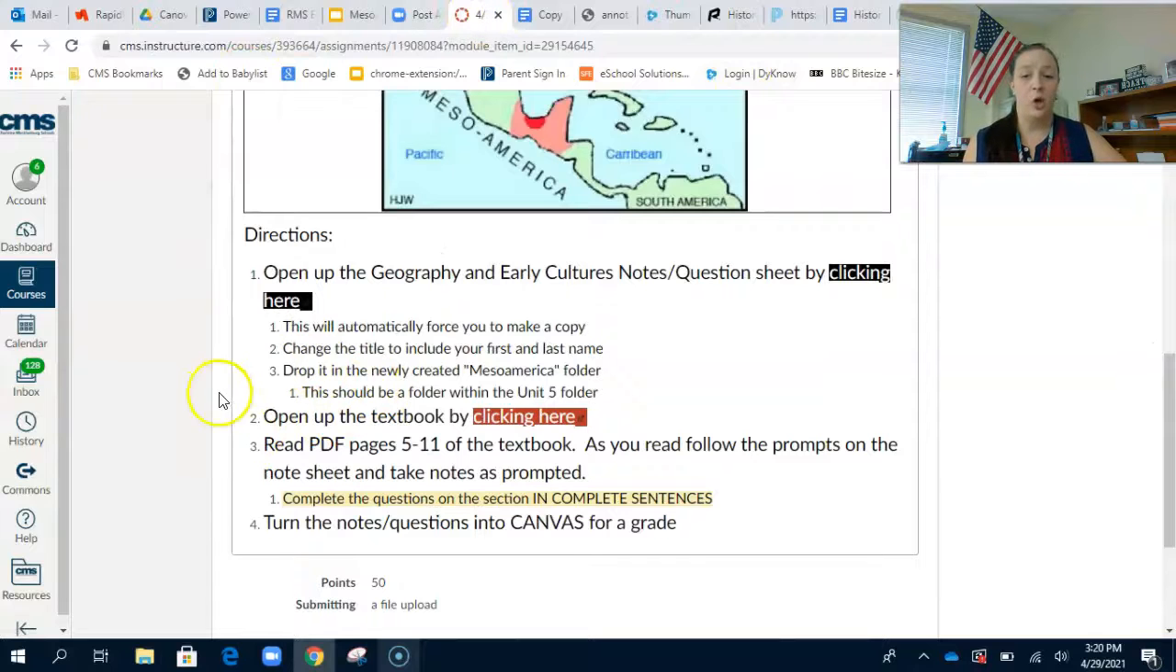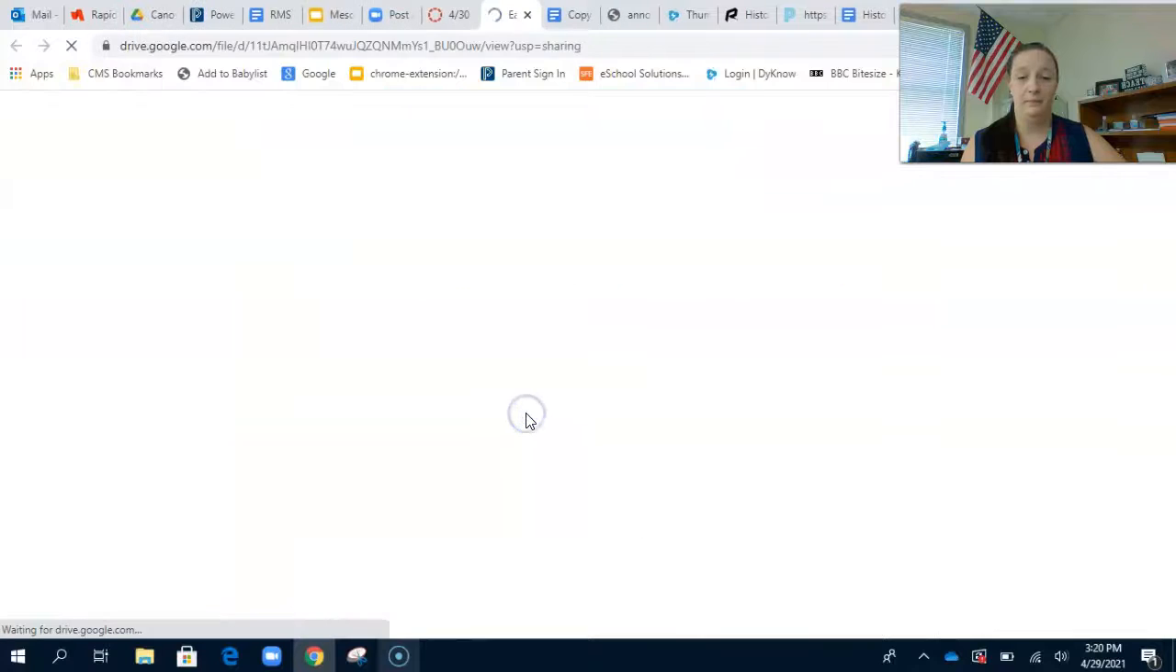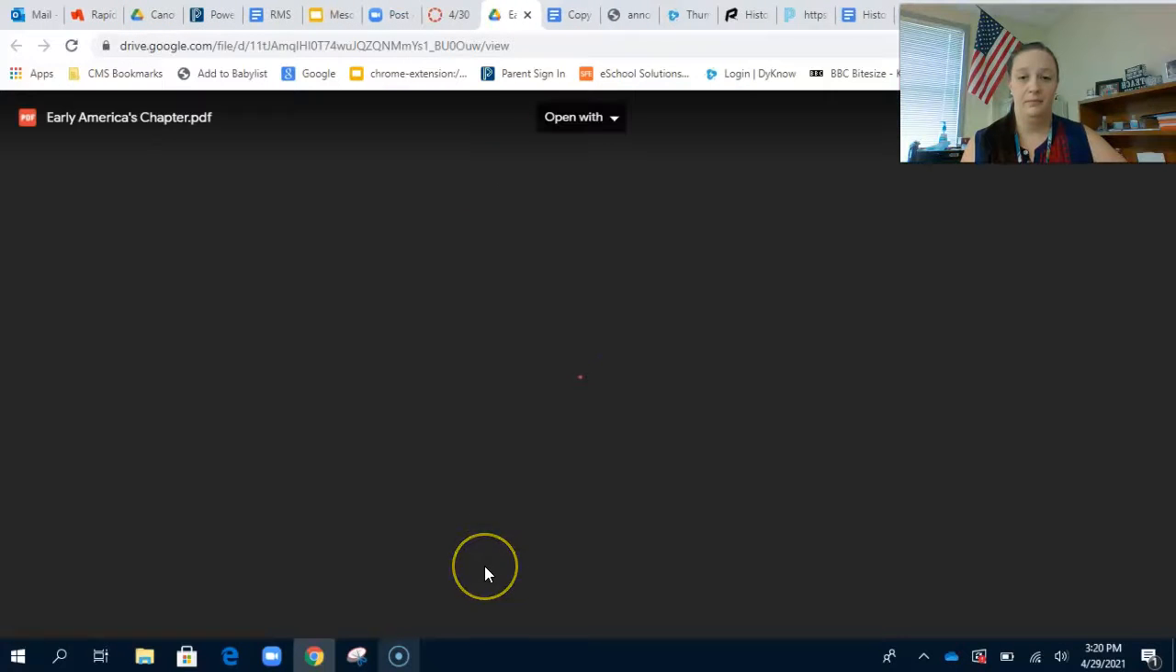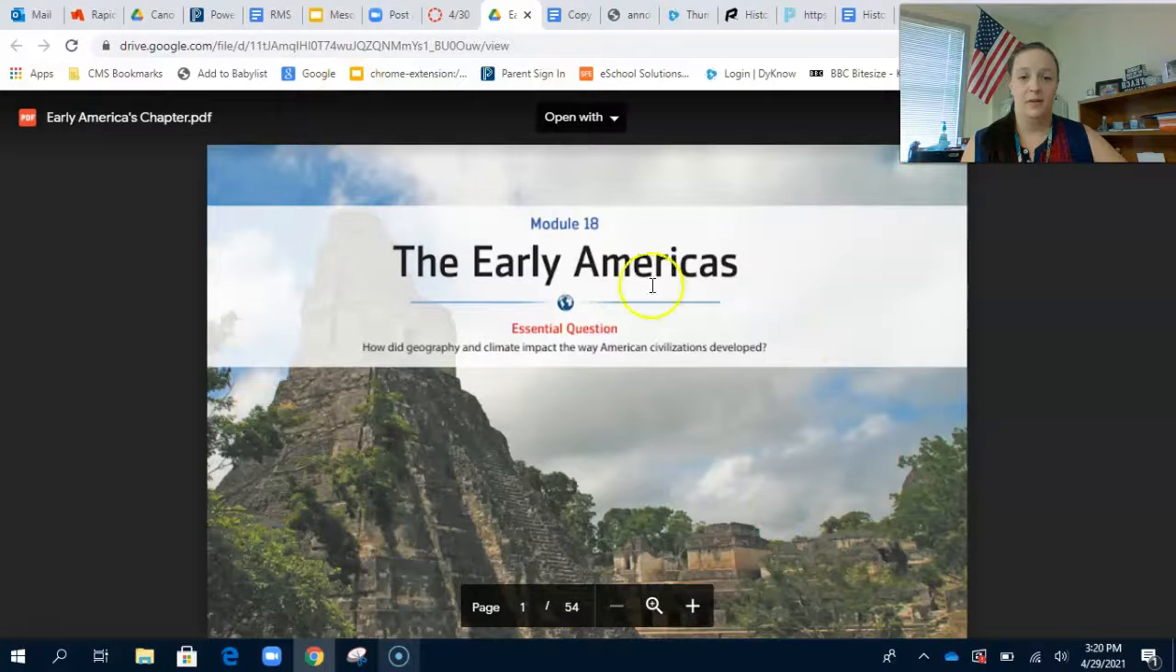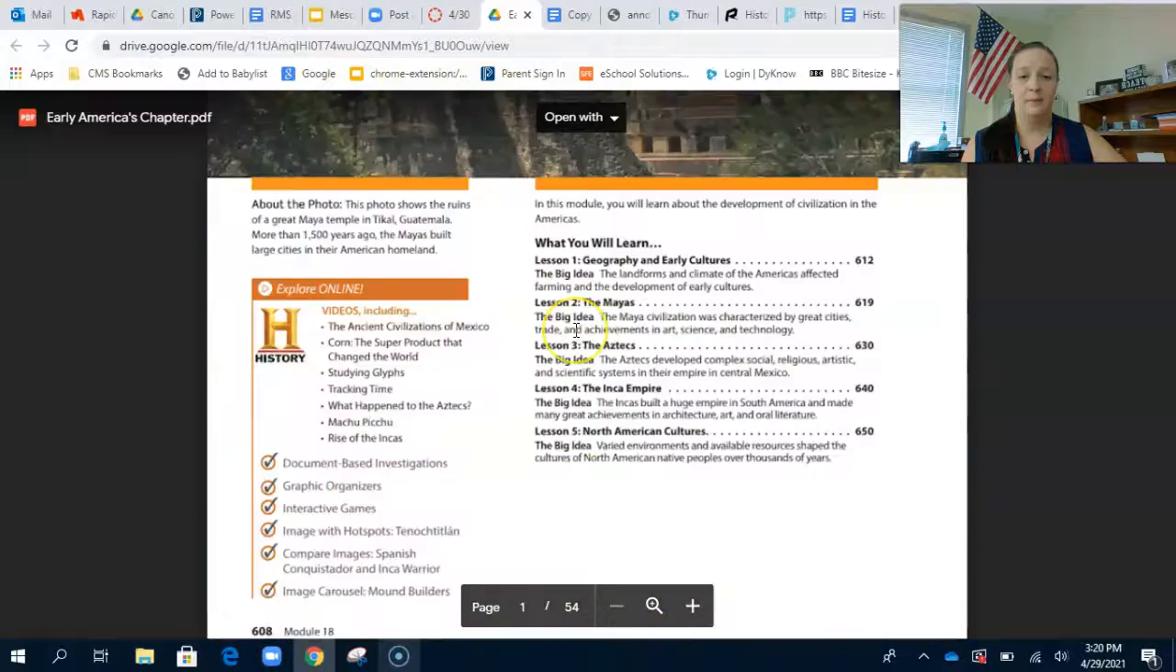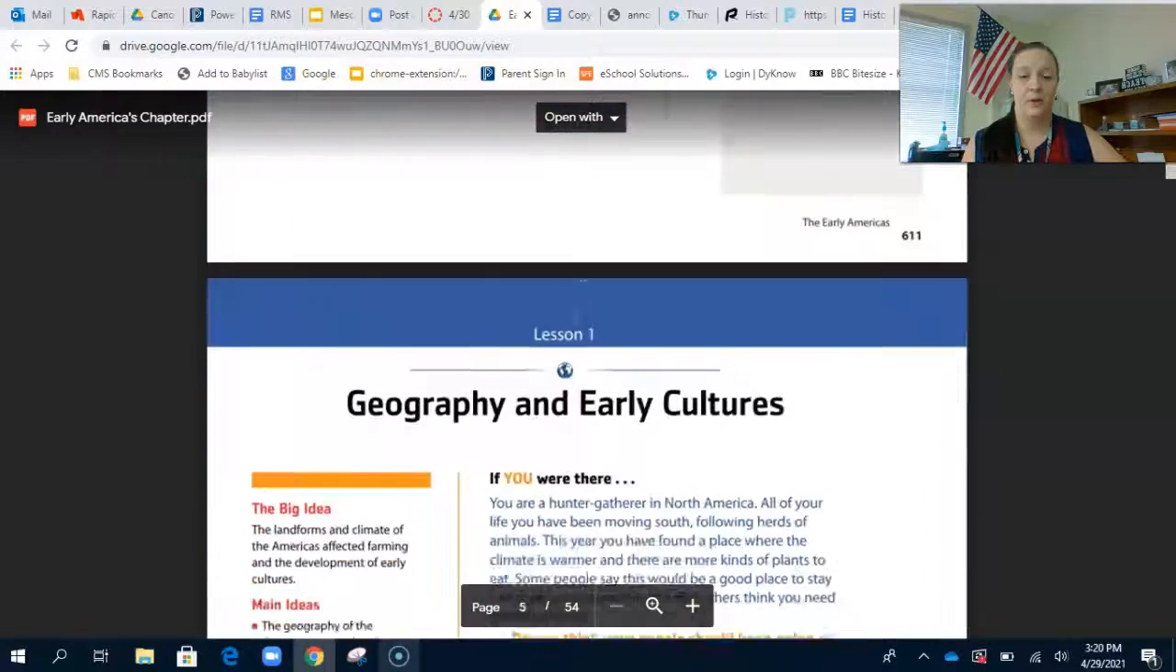Then I'm going to open up the textbook by clicking what is highlighted here in red, and you're going to read pages 5 through 11 of the textbook. And as you read, follow the prompts on the note sheet and take notes as prompted. So here is our textbook. Just going to go to page 5.